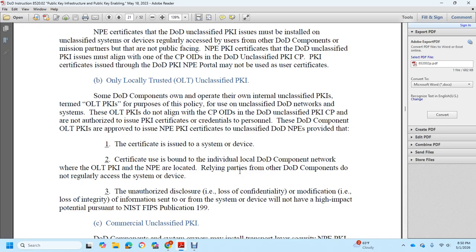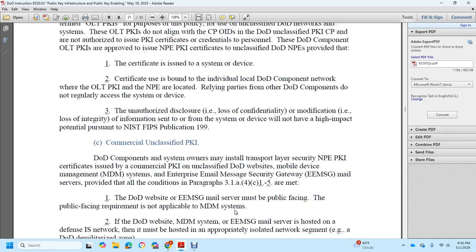Certificates issued to a system or device, not to a person, are bound to the local DoD component network of the only locally trusted public key infrastructure. The NPE is located with the relying party, and the DoD component does not regulate the system or device. Unauthorized disclosure, loss of confidentiality, modification, or loss of integrity of the information on the system or device could have a high impact potential pursuant to NIST FIPS Publication 199.